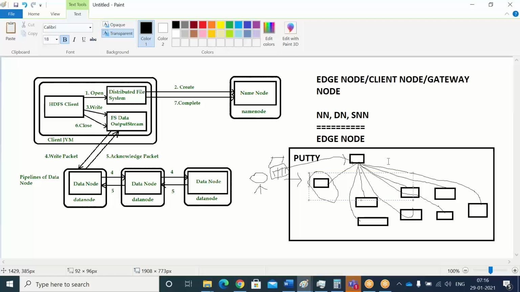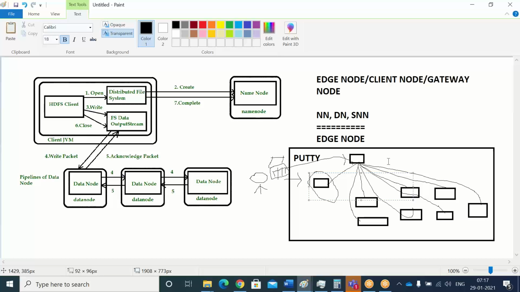Whenever you join any company, or within the company, if you are allocated to a project, whenever it is about to start, first people will give the cluster access to you. That is nothing but through the edge node. That means they will give the edge node details to you. If you are working in a development environment, there is a development edge node. And if you are in support, fixing incidents directly in production, they will give the production edge node details. That is nothing but an IP address only. Then the required software will also be given to you. Through that you will access your entire cluster. That is nothing but the edge node.